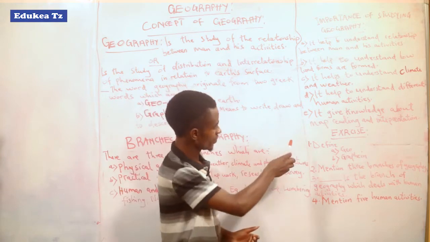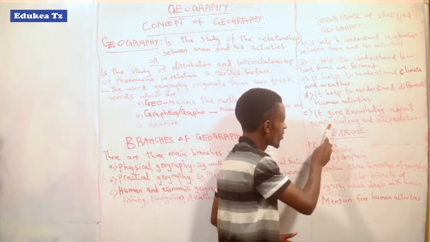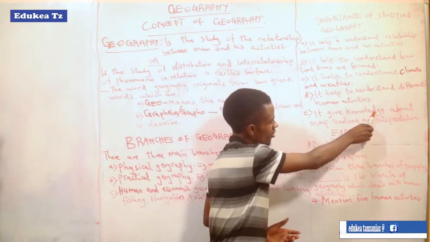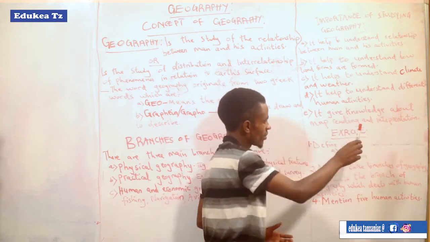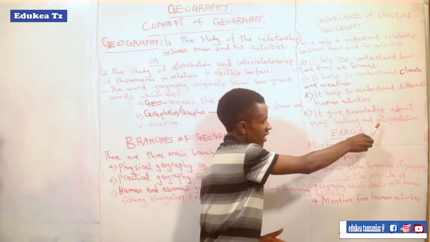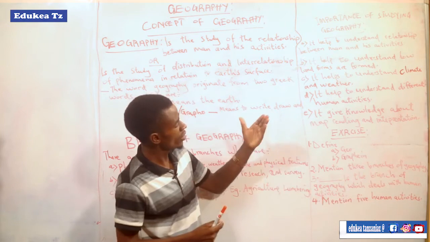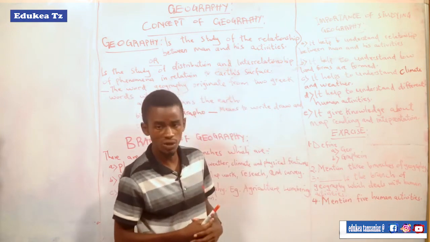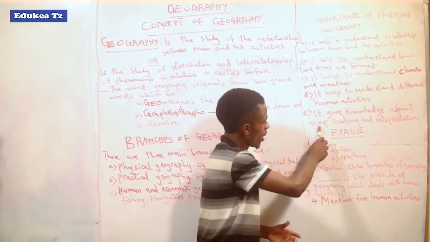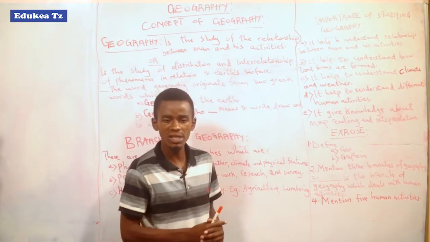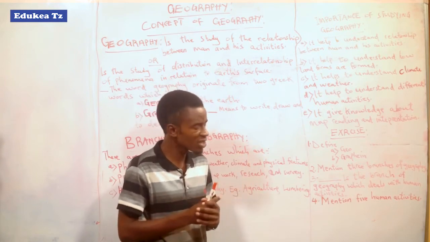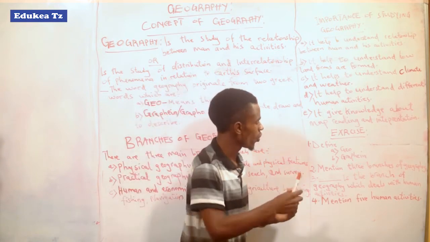The last point is it helps to understand map reading and interpretation. So how do we get the knowledge from geography about map reading and interpretation? When we read the different topics within geography, there is a topic which is called map reading. Map reading is about how we read different maps, especially the map of the world, maybe the map of the different climatic regions on the earth, and also how we can interpret.